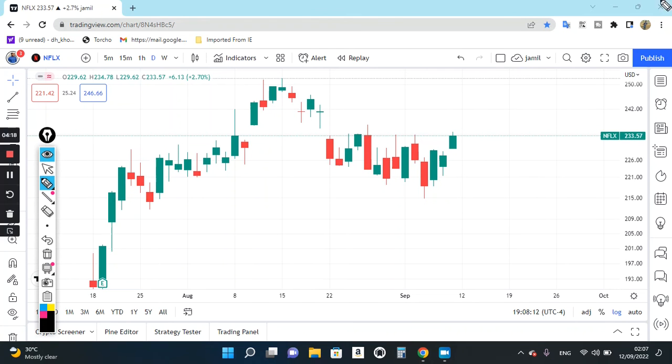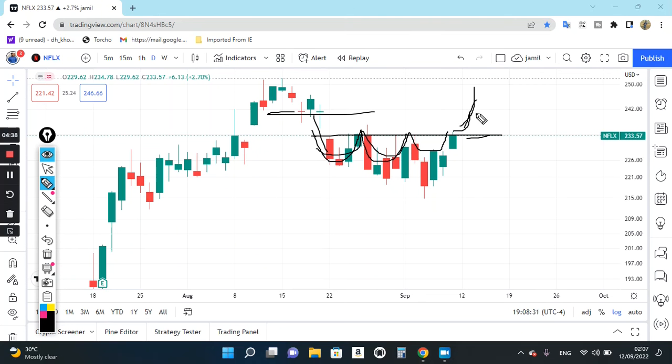And why we discussed 240 to 244 can become the smallest resistance. You can see here, from this level the market gapped down. After the gap down, almost multiple times the market tried to go to this level to break out. So if this level breaks out, definitely 240 to 245 needs to be broken easily.